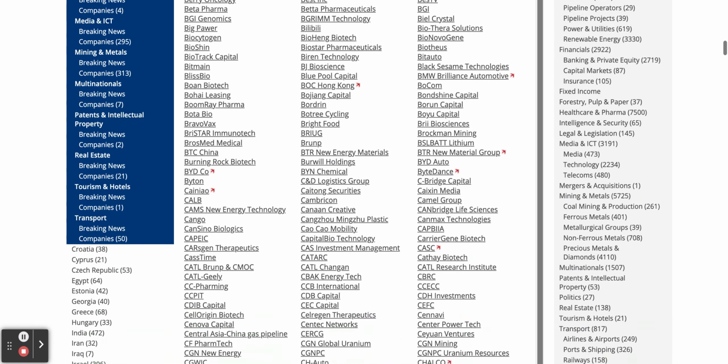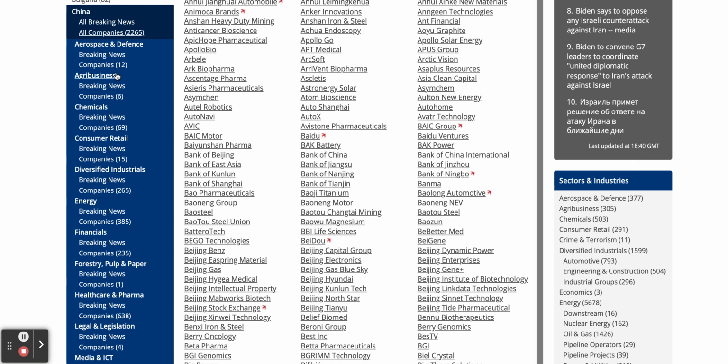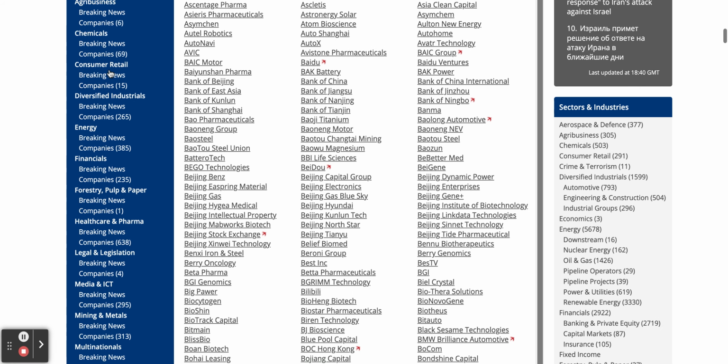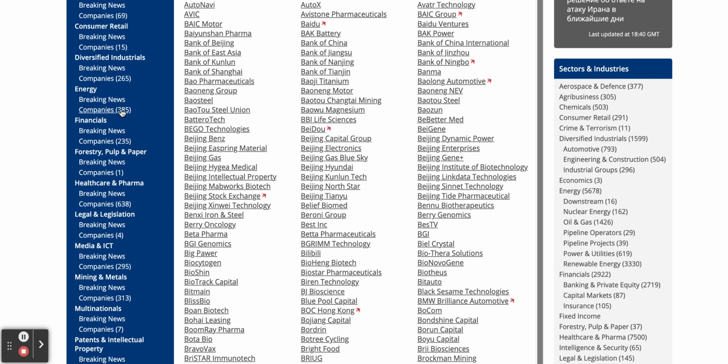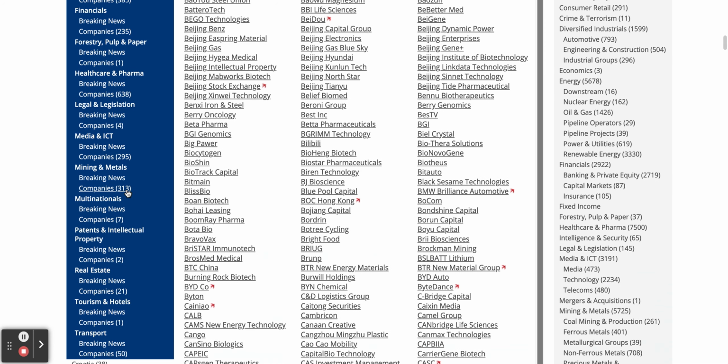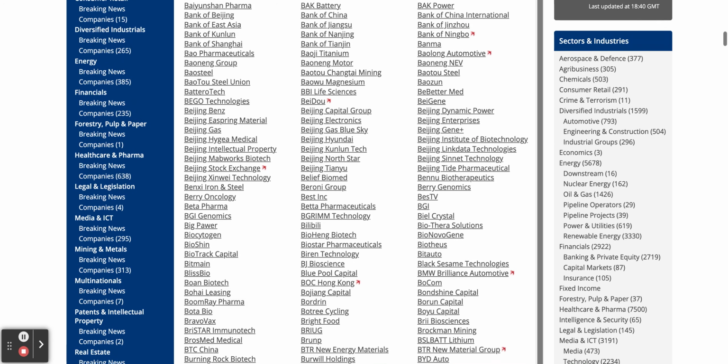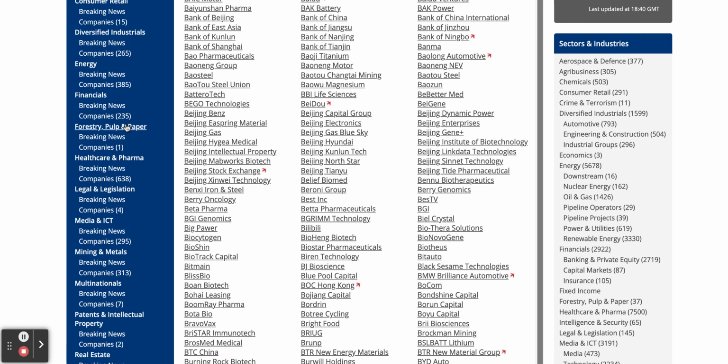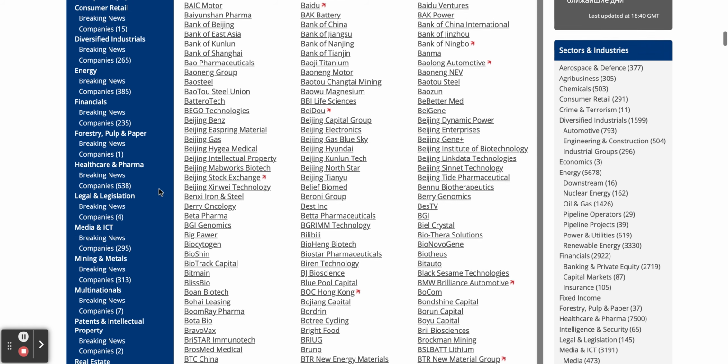And if we just have a look across here now as well, you'll see that under China, the companies are broken down by sector. So you can see that we're tracking 12 companies involved with aerospace and defense in China. Looking down a bit further, energy 385, mining and metals 313. Go back up, financials 235. So you get a list of the Chinese mining companies or energy or whatever it is there.